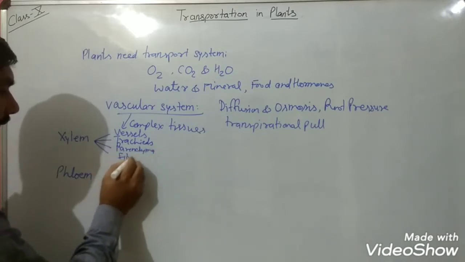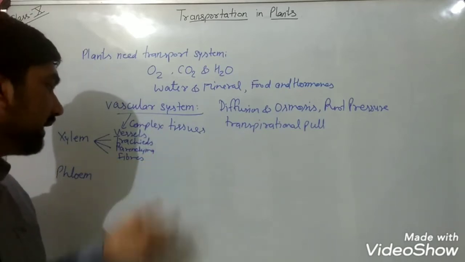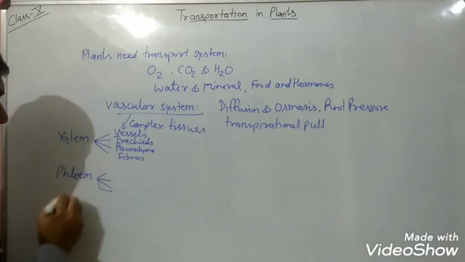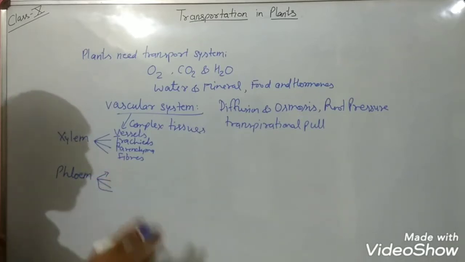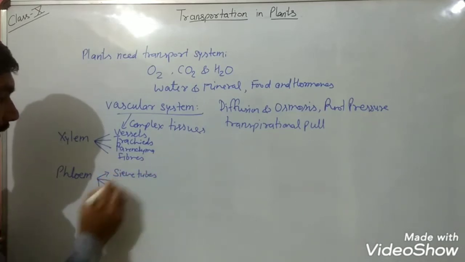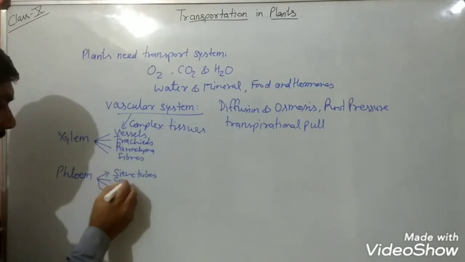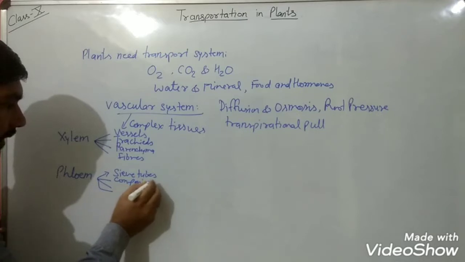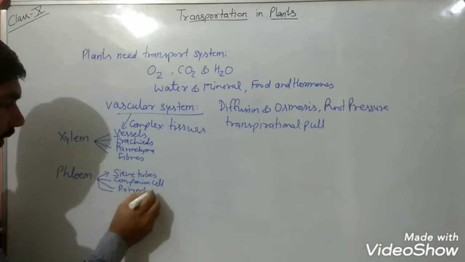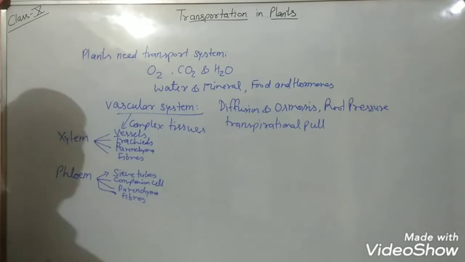And xylem fibers, which are sclerenchymatous tissues or cells. And when we consider phloem, phloem is also composed of four components. In phloem, that is sieve tubes. Then another component is the companion cell, again phloem parenchyma and phloem fibers.